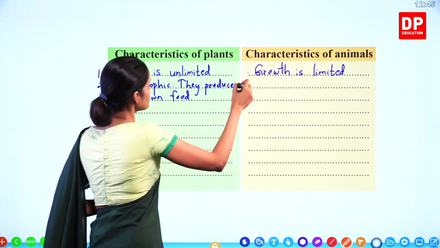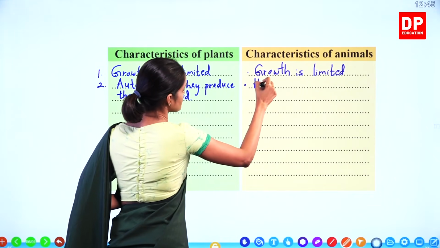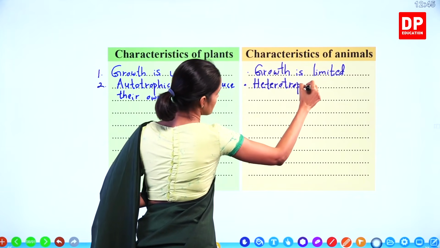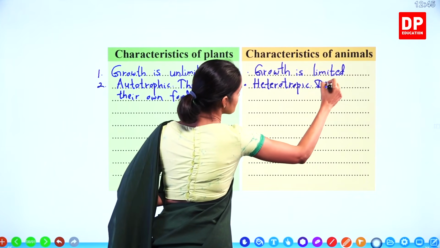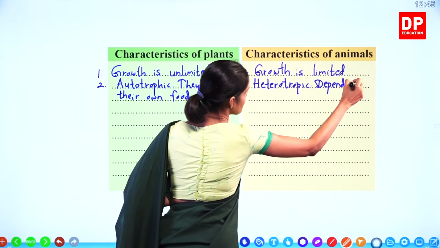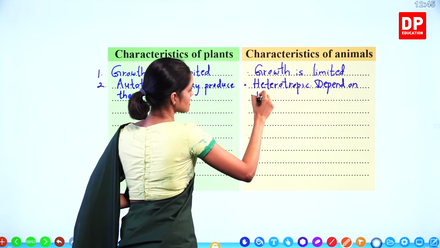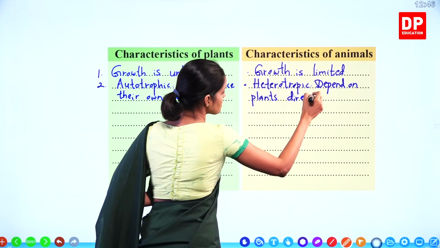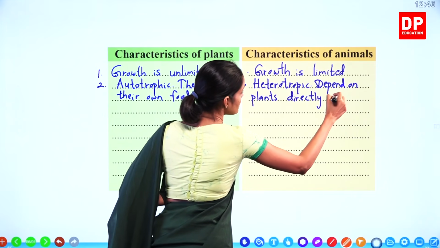And animals are heterotrophic. Okay, they depend on plants directly or indirectly.